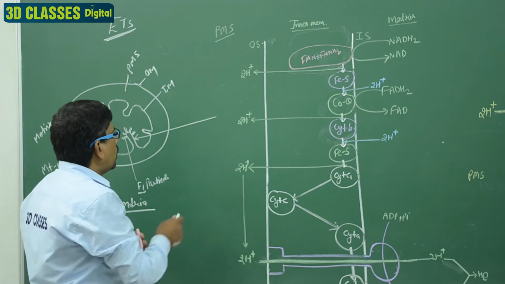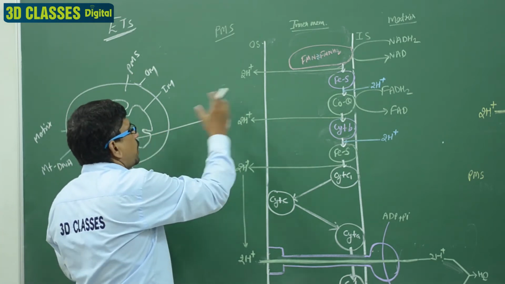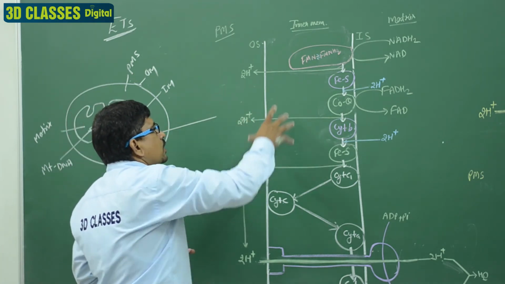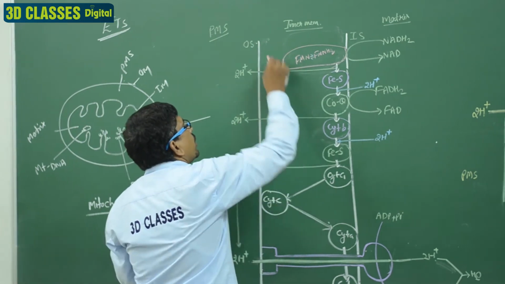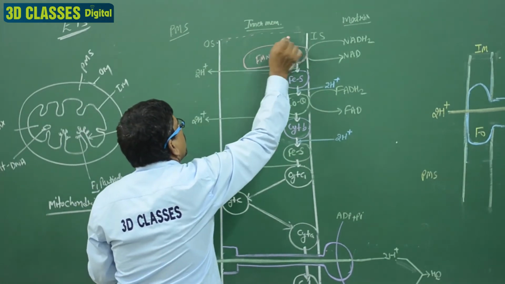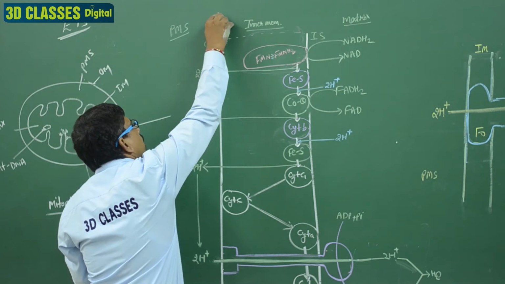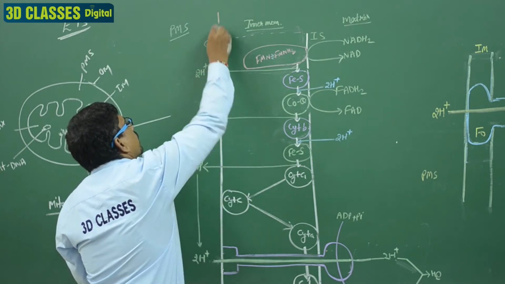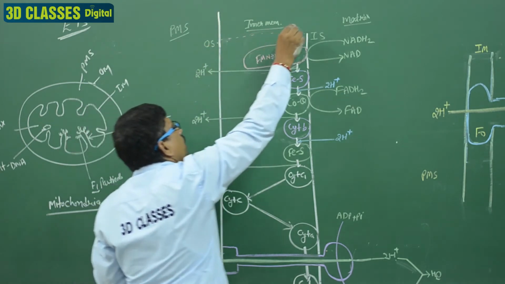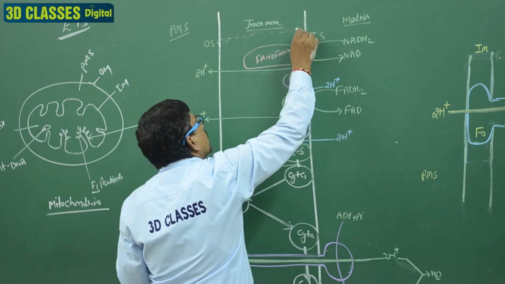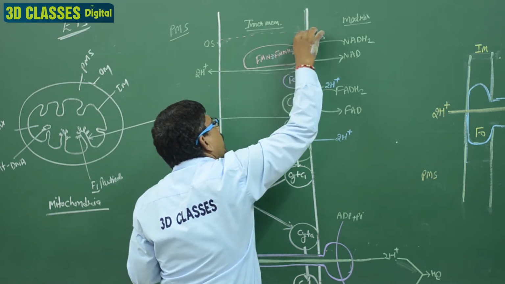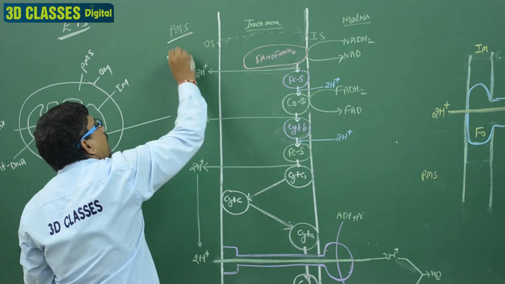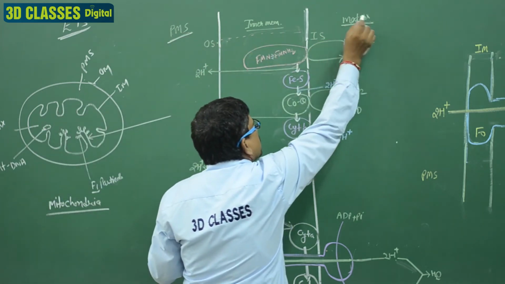Clear? It is an enlarged view of this part. It is the inner membrane, this is the inner membrane structure. Outside the inner membrane is the PMS, the perimitochondrial space. Inside it is known as the matrix.